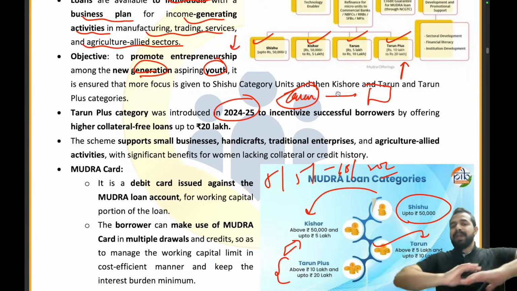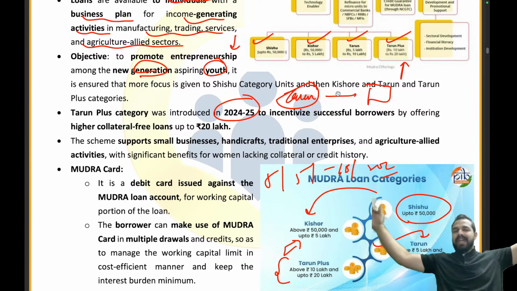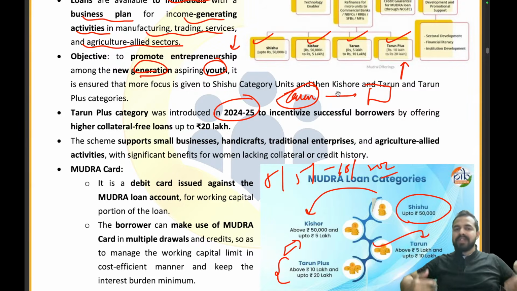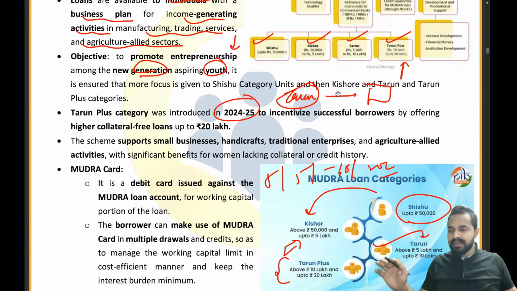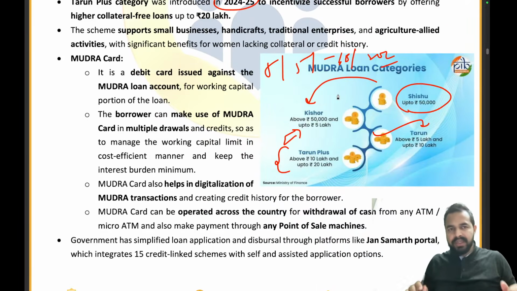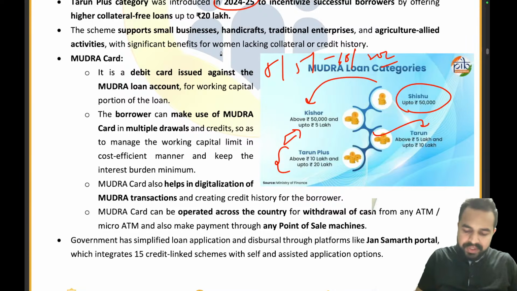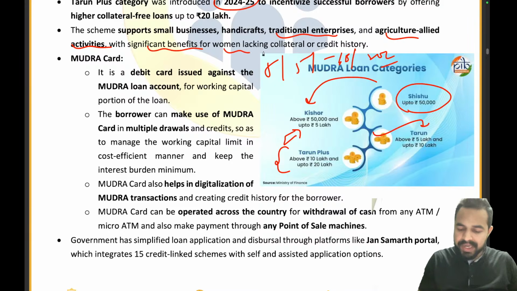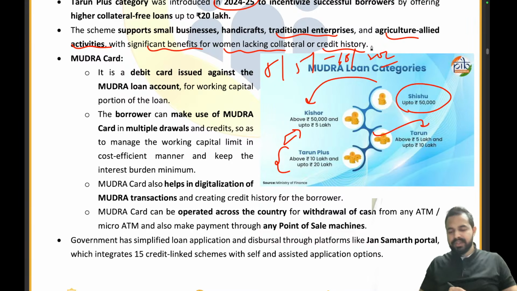Now he wants to expand the business more. So that's why we have launched a new category for them, that is Tarun Plus category, under which we can provide them the loan of up to rupees 20 lakhs. Clear? Understood everyone? Now see guys, it is a very, very important part. Now the scheme supports small businesses, handicrafts, traditional enterprises and the agriculture allied activities with the significant benefits for women lacking collateral or the credit history, right?